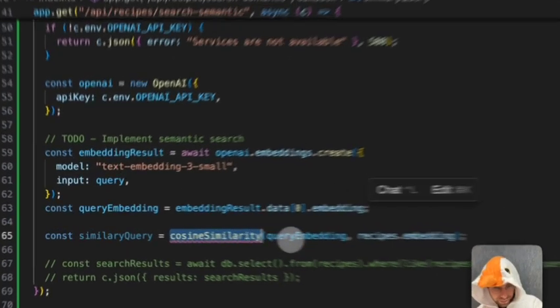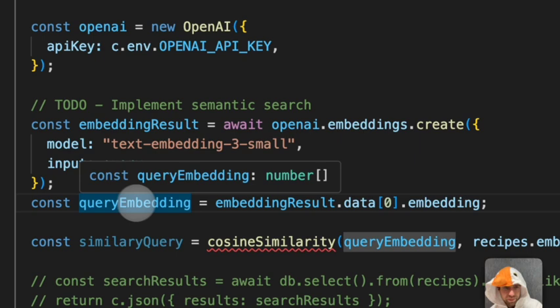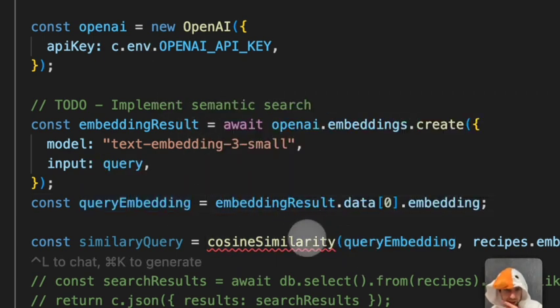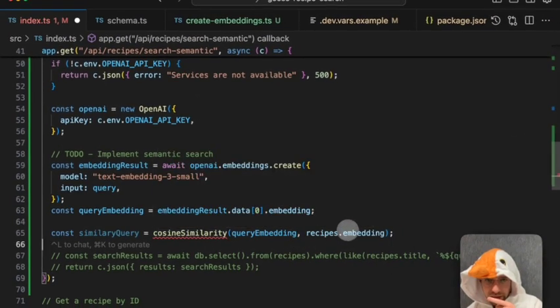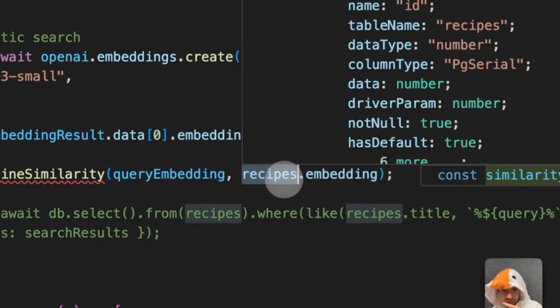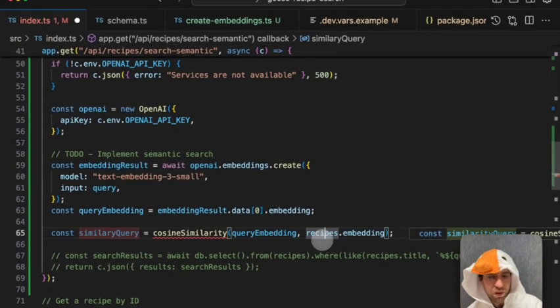So in this case, query embedding right here is the embedding for the user's query, which would be like pasta. Cosine similarity will do math between all of the things in the recipes table. I'm losing steam. I'm so sorry. I need more goose juice.